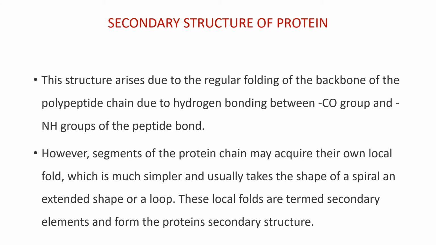This structure arises due to the regular folding of the backbone of the polypeptide chain due to hydrogen bonding between the CO group and NH group of the peptide bond. The segments of the protein chain may acquire their own local fold, which is much simpler and usually takes the shape of a spiral, an extended shape, or a loop. These local folds are termed secondary elements and form the protein's secondary structure.